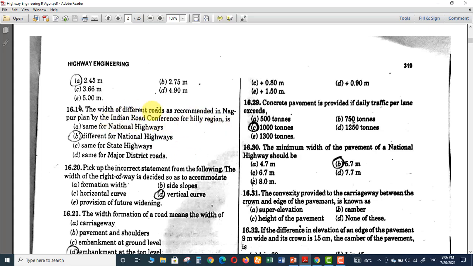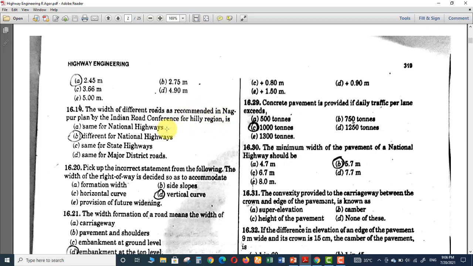The width of different roads recommended by Nagpur plan by Indian Road Conference for hilly regions. For hilly regions, obviously, it is common sense that the width will be less as compared to national highways, state highways, and major district roads, right? So, option A, same as national highway, is obviously wrong because these are hilly region roads.